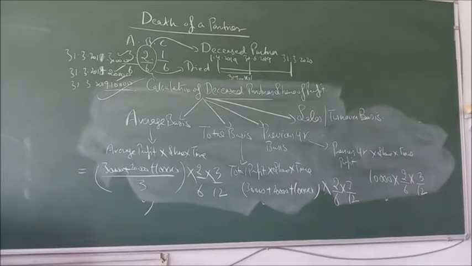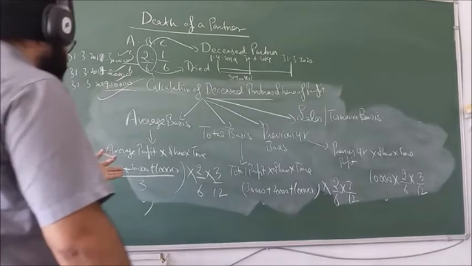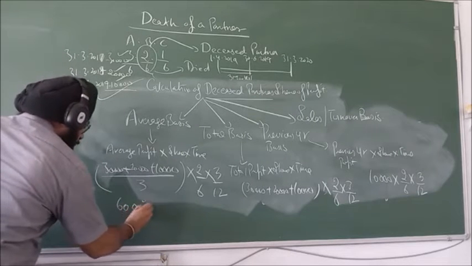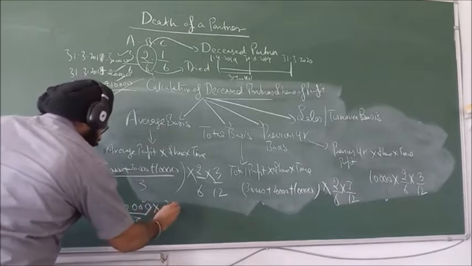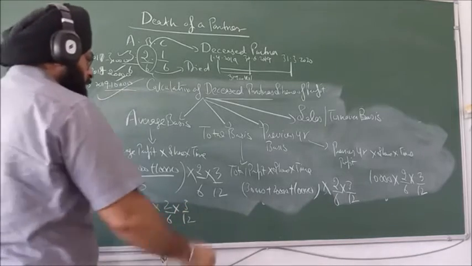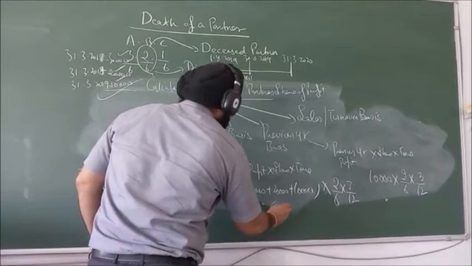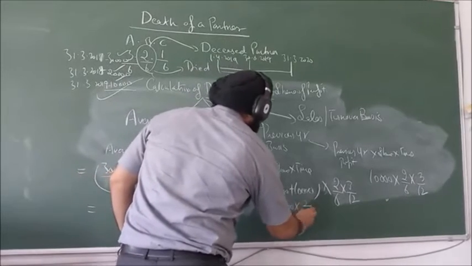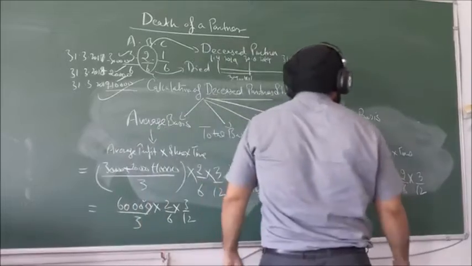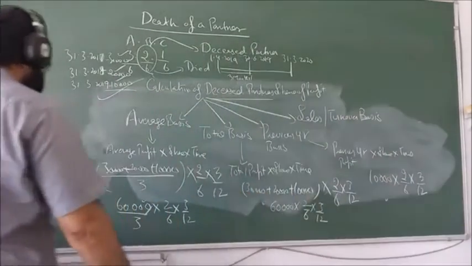Is it clear? 30,000, 20,000, 10,000 becomes 60,000 upon 3, 2/6, 3/12. Similarly, 60,000 into 2/6 into 3/12, and here 10,000 into 2/6 into 3/12.